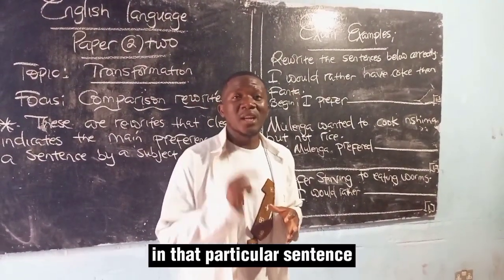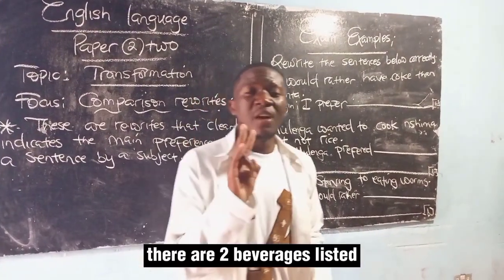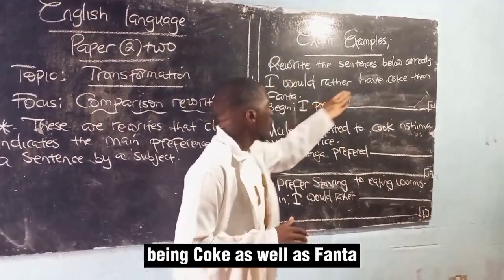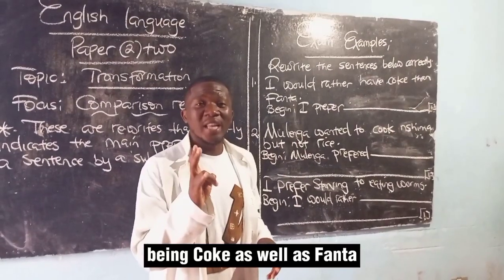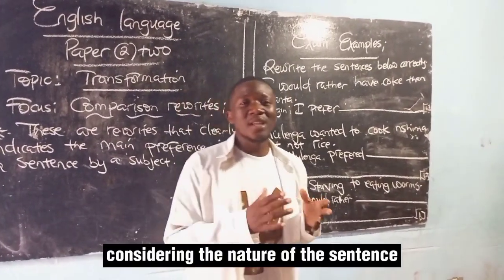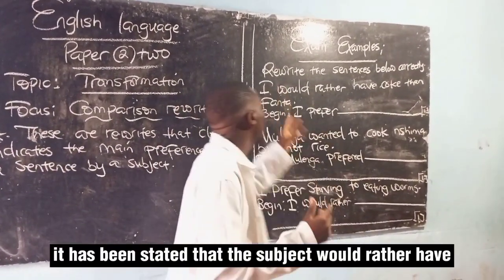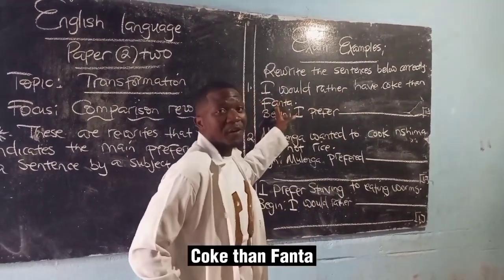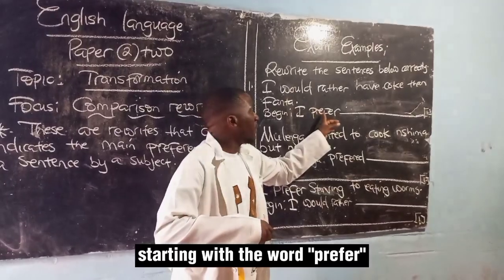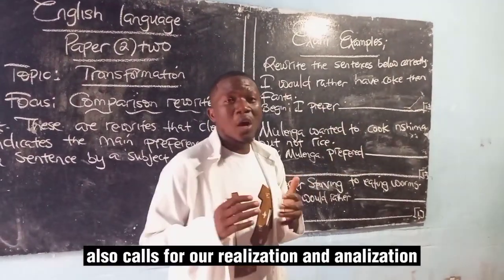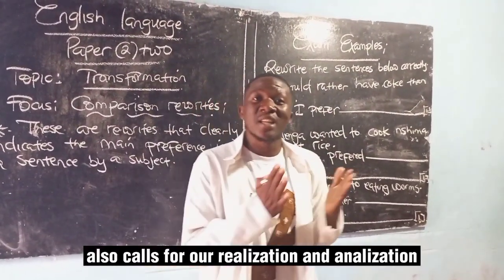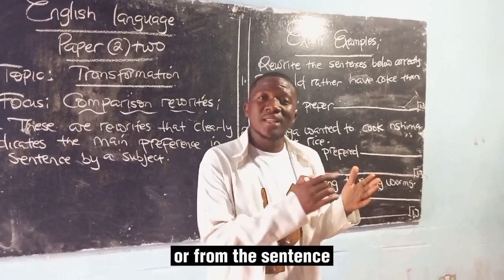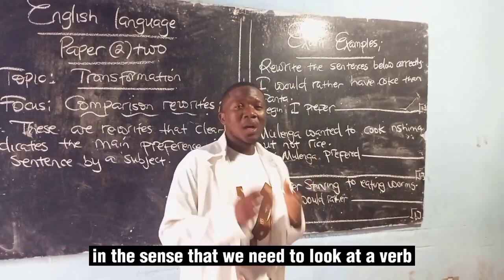In that particular sentence, there are two beverages listed, being Coke as well as Fanta. Considering the nature of the sentence, it has been stated that the subject would rather have Coke than Fanta. Starting with the word prefer also calls for our realization and analyzation of the sentence, in the sense that we need to look at a verb.